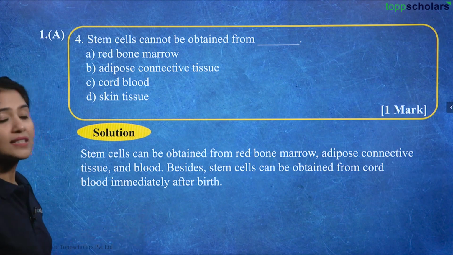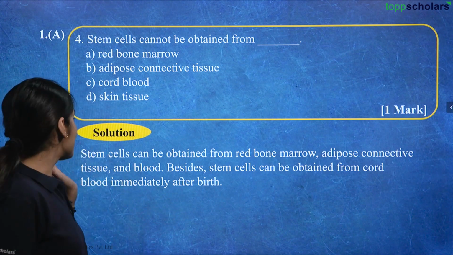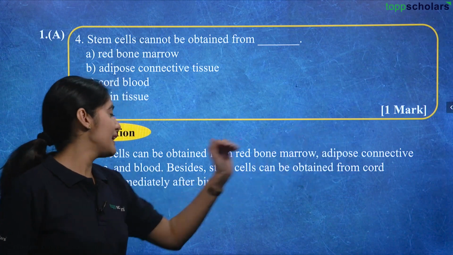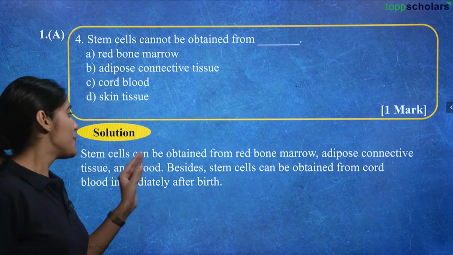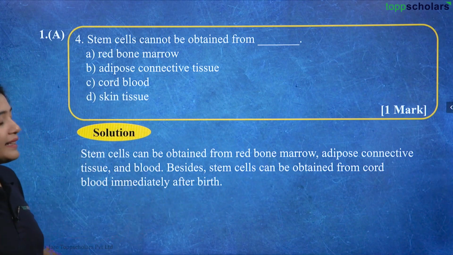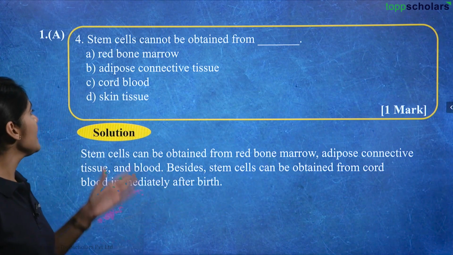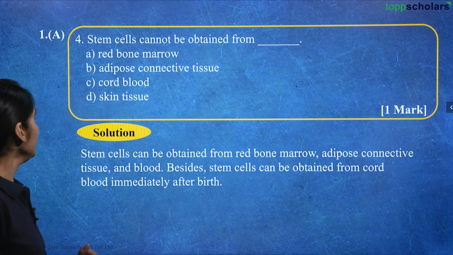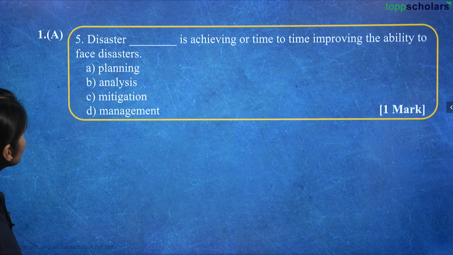Let's look at the solution and see if we are correct. Stem cells can be obtained from red bone marrow, adipose connective tissue and blood. Besides, stem cells can be obtained from cord blood immediately after birth. So, that is why skin tissue is the correct answer. Now, let's move on to the next question.